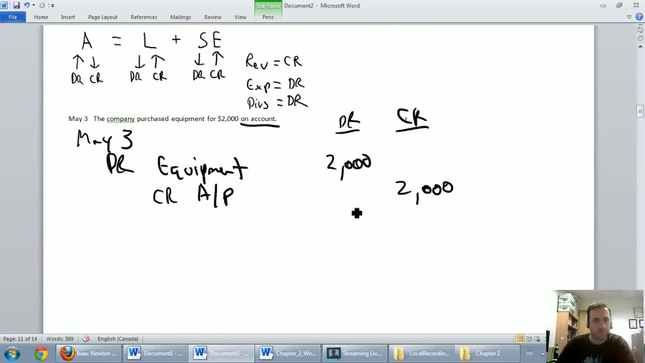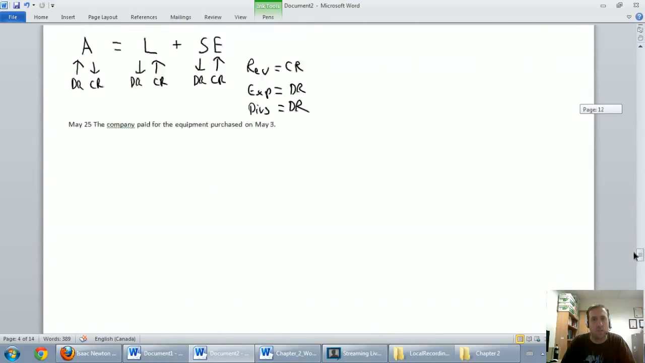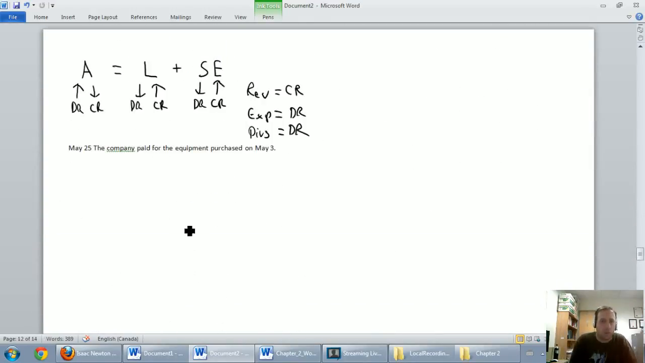Oh, there it was. May 3rd, we bought $2,000 of equipment on account. So we said, give us the equipment, we'll pay you later. Well, now in the entry we're looking at, we're paying them. So how much are we paying them? $2,000. Is cash involved? Yes, cash is going down. So when we pay off this bill, we're going to credit our cash because cash is going down by $2,000. So let's go down there and credit our cash. So I'm going to credit cash because I paid my debt of $2,000.